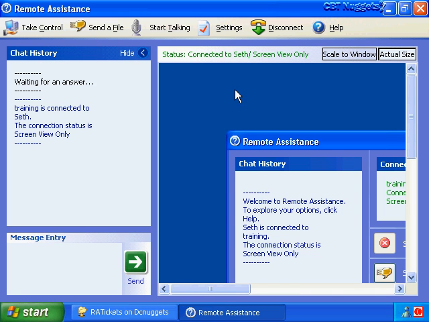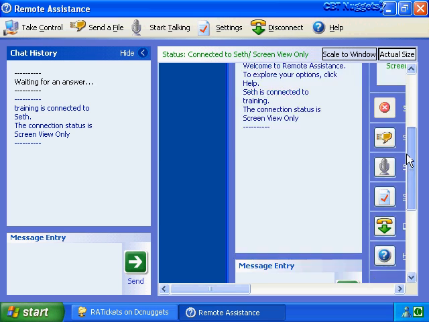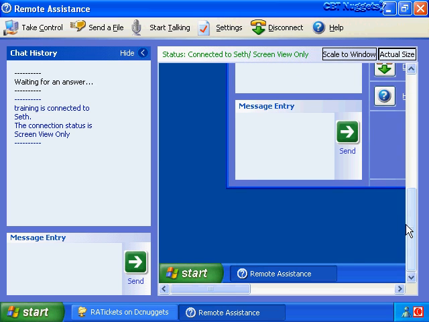And they have just accepted the request. And if you notice, the status has now switched to screen view only, and what that means is we can't change anything on the desktop. We're in a read-only mode. So if I double click on the Start button, I can click on this till I'm blue in the face, but nothing's going to happen right now. What we can do right now is carry on a little chat session and find out exactly what the problem is. So I can type in hi Seth, and they might respond back saying maybe hey there.